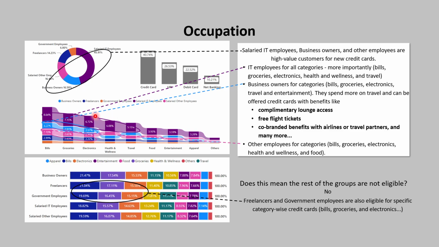Business owners might spend more on travel and can be offered credit cards with benefits like complimentary lounge access, free flight tickets, co-branded benefits with airlines or travel partners, and many more. And salaried other employees for bills, groceries, electronics, health and wellness, and food. Freelancers and government employees are also eligible for specific category-wise credit cards, that is bills, groceries, electronics.